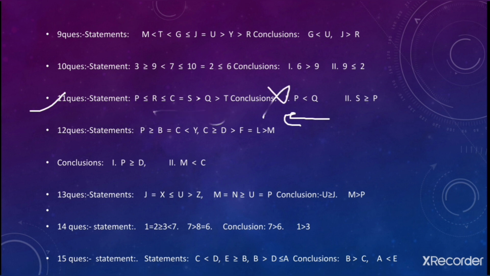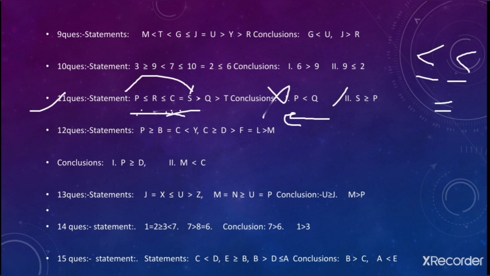Next, you need to check out S greater than or equal to P. What you need to move from S to P. See guys, you can move from S to C and from C to R and from R to P, and you have greater than or equal to sign in both this way, and you have then greater than, you have equal to sign. So you have this sign and equal to sign. So in this way it makes our requirement and the conditions fulfilled. So in this way this also goes true. Fine. Let's see the next one.